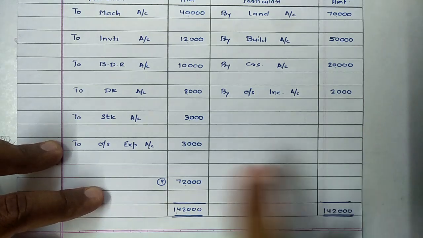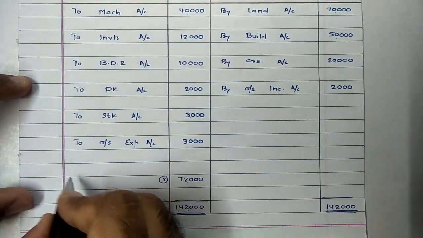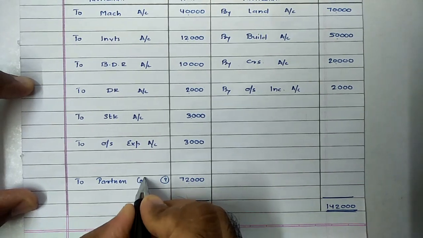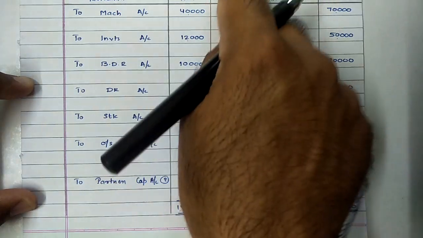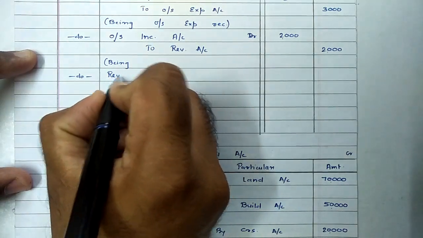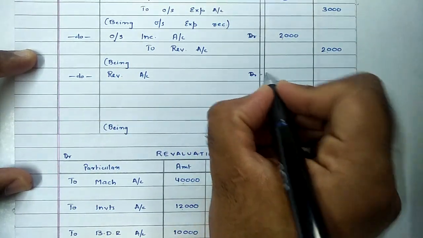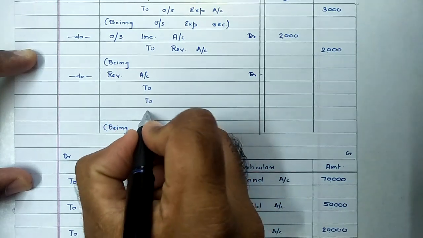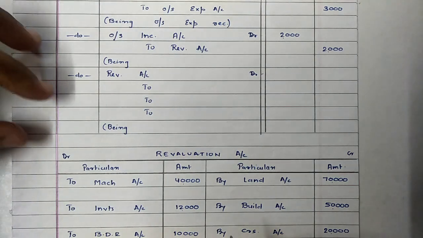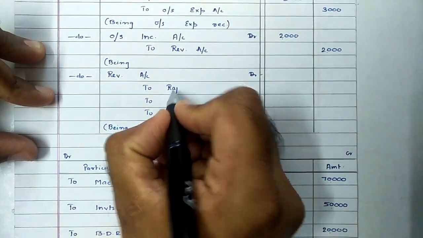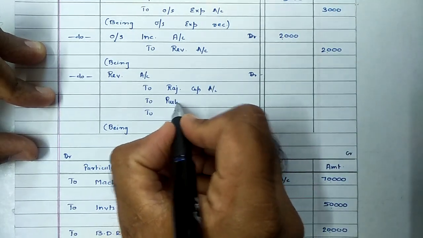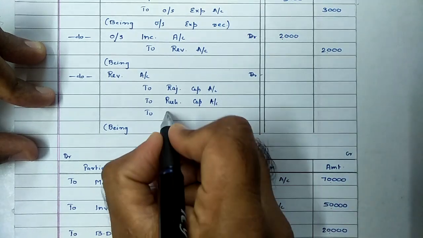Now if credit is exceeding debit, resulting difference will be termed as profit, and that profit is to be distributed among partners. So it will be transferred to partners capital account. So entry for same would be revaluation account debit to partners capital account. Journal entry would be revaluation account debit to partners capital, but in this case we need to specifically write names of our partners, and the names of partners were Rajesh capital account, Pushpa's capital account, and Pratibha's capital account.